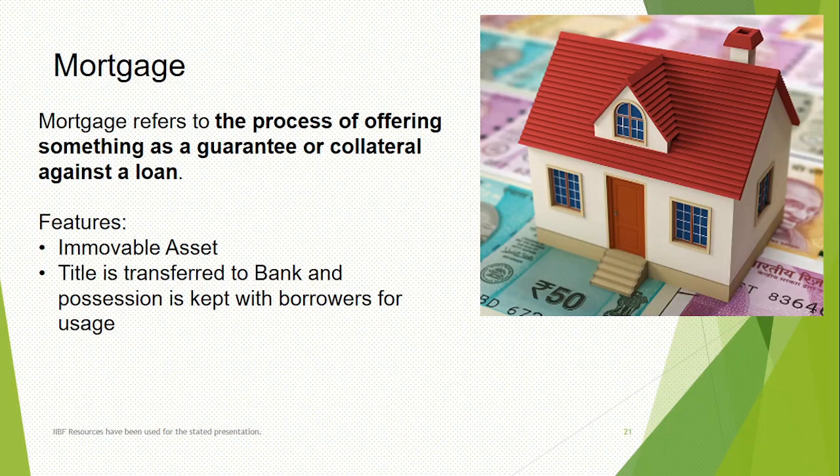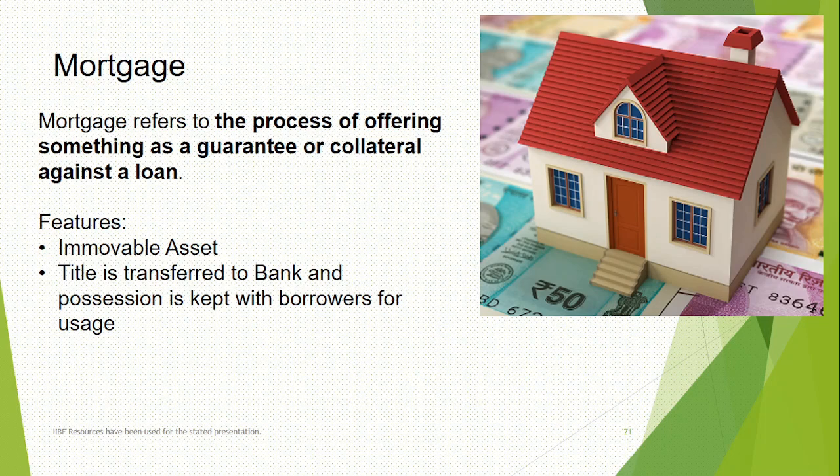Let's start with mortgage. You can see in this picture it is actually a house which is shown to you in mortgage. The subprime crisis in America in the year 2008 had to do with the mortgage crisis. So it is a process of offering something as a guarantee. Mortgage is technically a process of offering something immovable in nature as a guarantee, as a collateral for a loan. So it is an immovable asset.